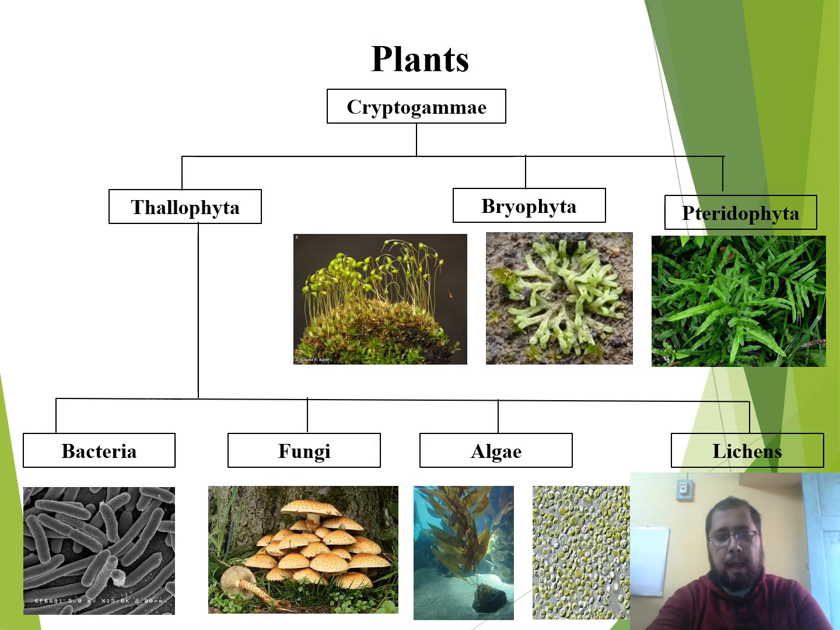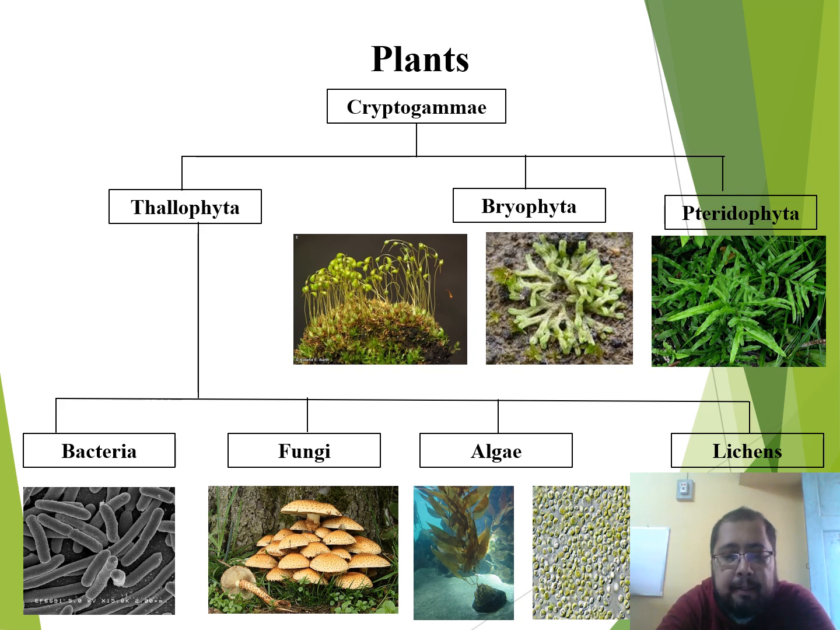Coming to the cryptogams, as we discussed before, the word has originated from two Greek words, kryptos meaning hidden and gamos meaning reproduction. That is, these are the non-flowering plants. They were further subdivided by Linnaeus into three groups, Thallophyta, Bryophyta and Pteridophyta.